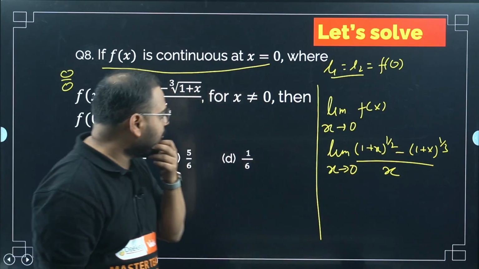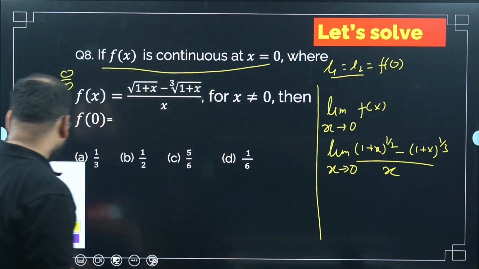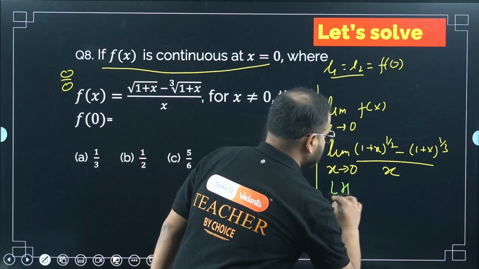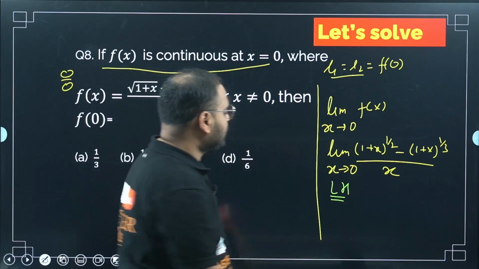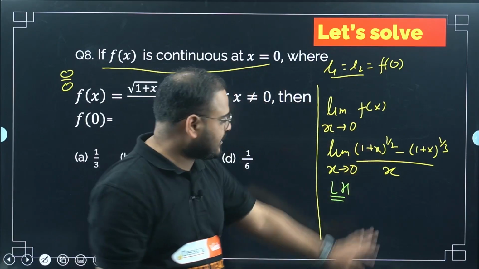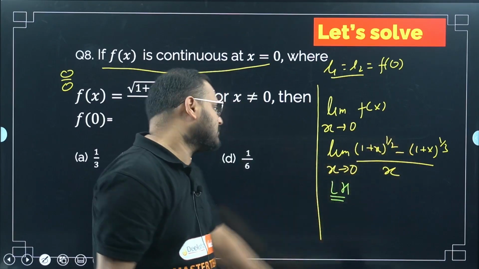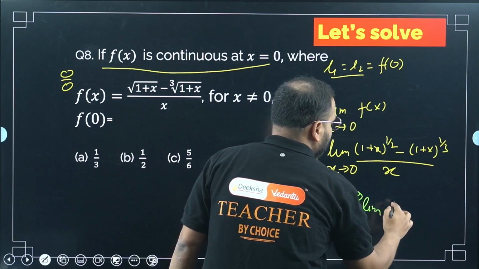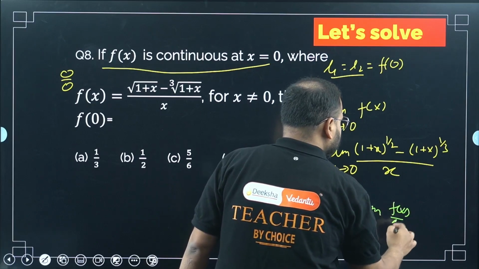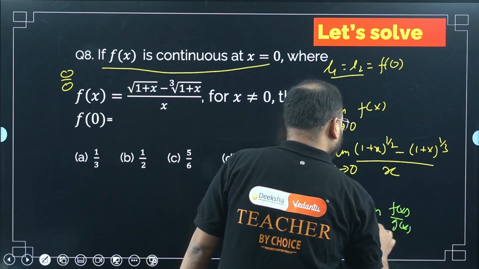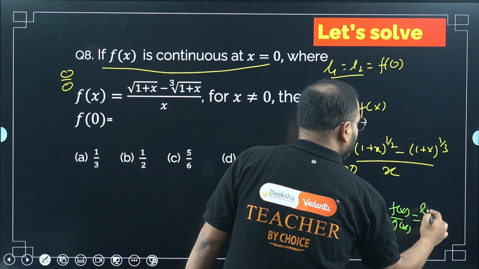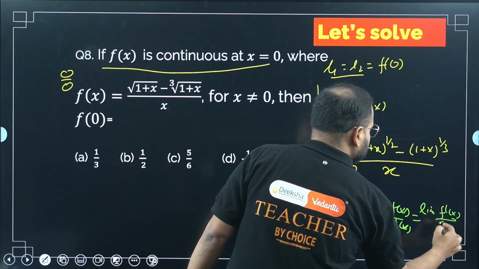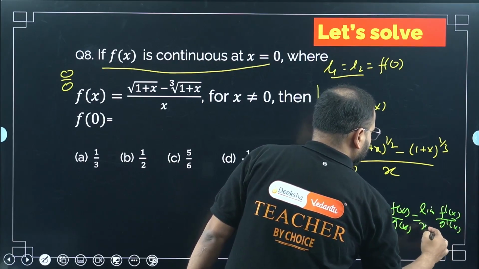Correct? Now, I told you a couple of questions back, I can use LH, the L'Hospital rule, to differentiate the expression under the limit and get the same answer. Limit of f(x) by g(x) when x tends to a is simply limit of f'(x) by g'(x) as x tends to a.